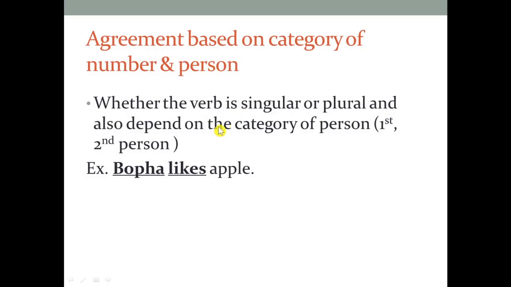Agreement is based on the category of number and person. Whether the verb is singular or plural also depends on the category of person, for example, whether it is first or second person. Like what I have just mentioned, everyone, the verb 1 that you use in present simple with the third person singular, like Bhopal, like apple, needs the letter s added after it. Since the subject is Bhopal, the name of a girl or a woman, it stands for third person singular.